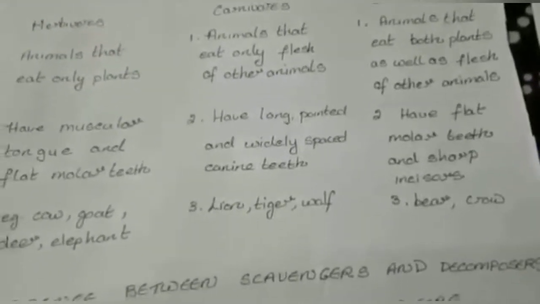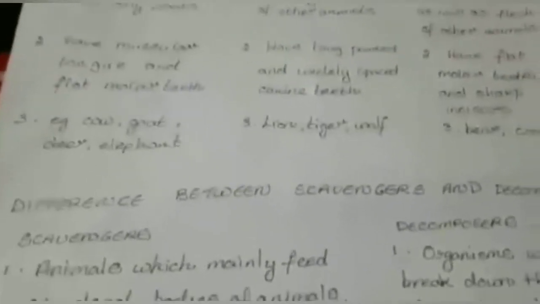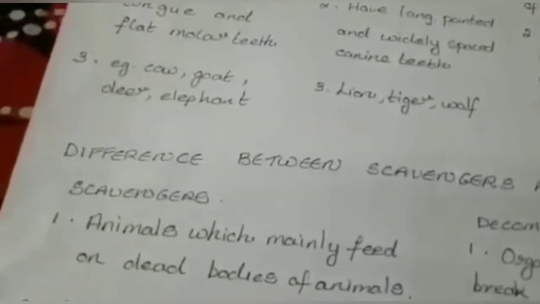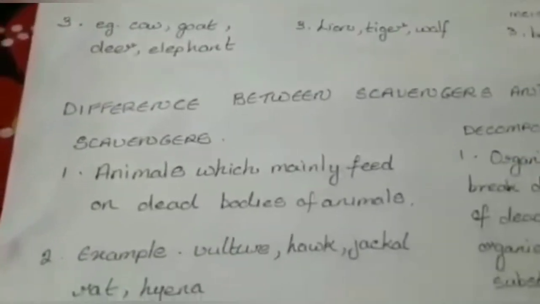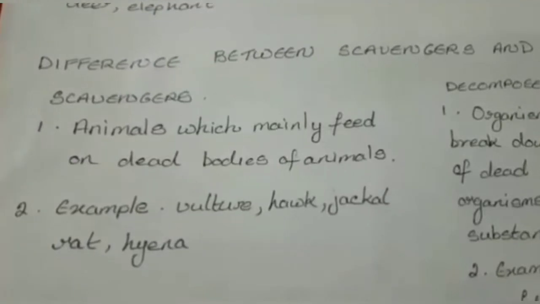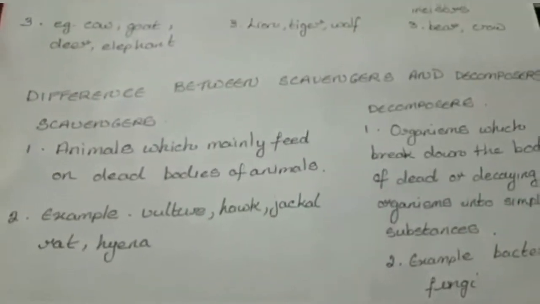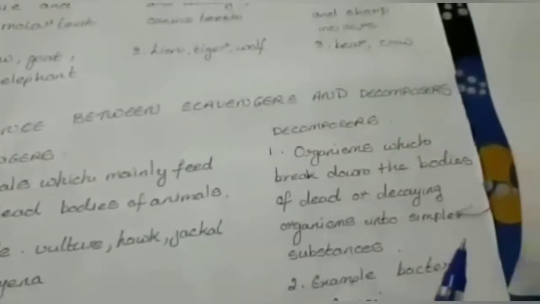But what's the difference between scavengers and decomposers? The animals which mainly feed on dead bodies of animals are called scavengers, for example vulture, hawk, jackal, rat, hyena.